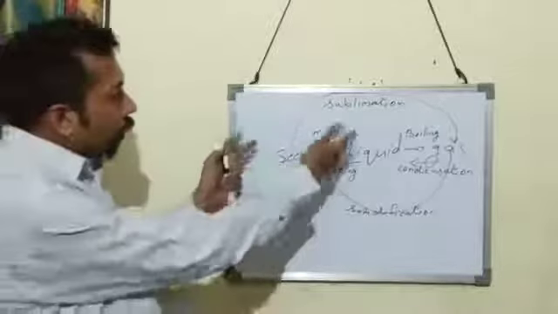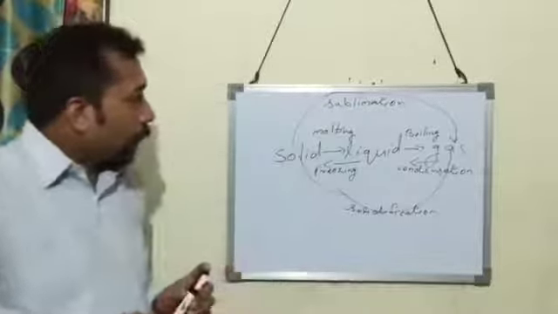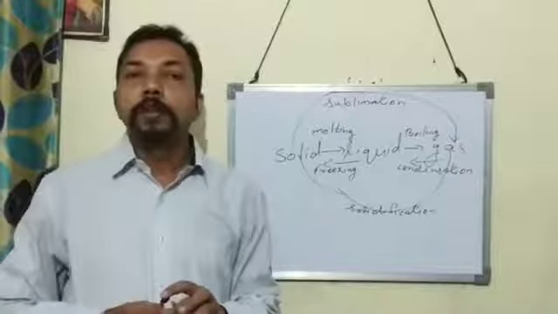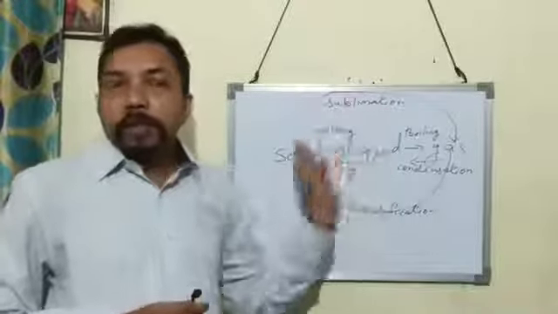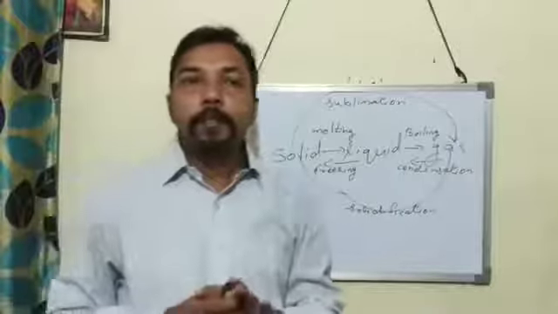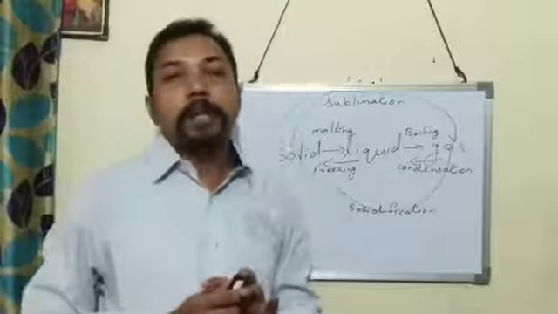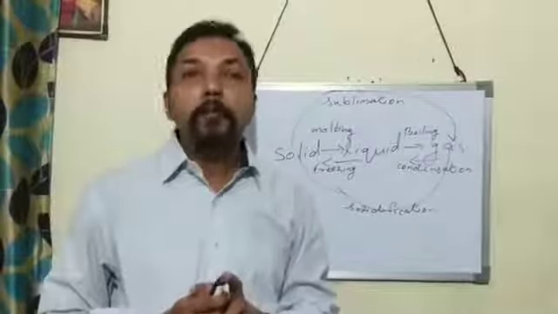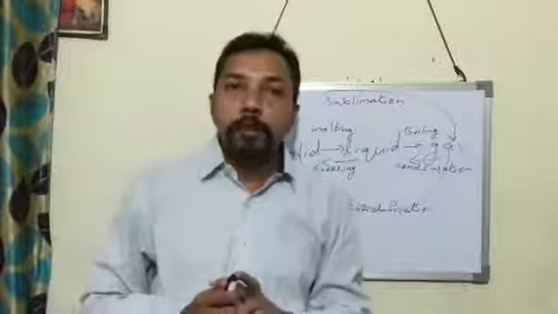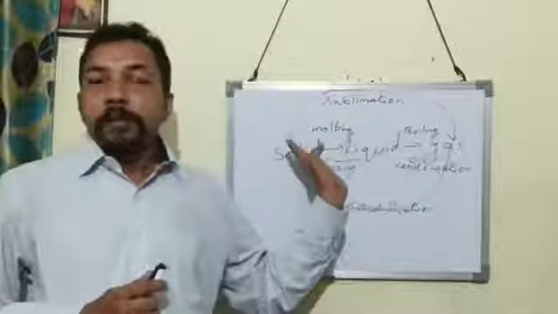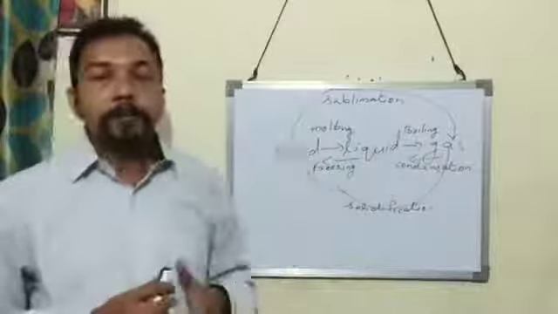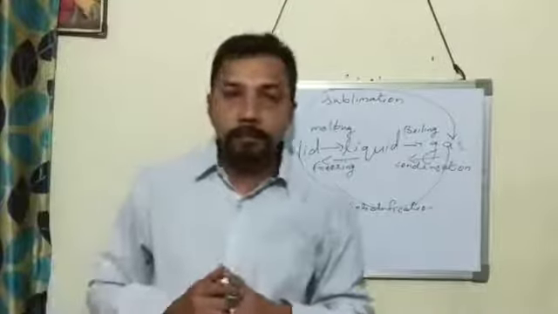These cases, melting, boiling, freezing, condensation, solidification, sublimation, are all different cases of change of state, changing one form of matter into another form.